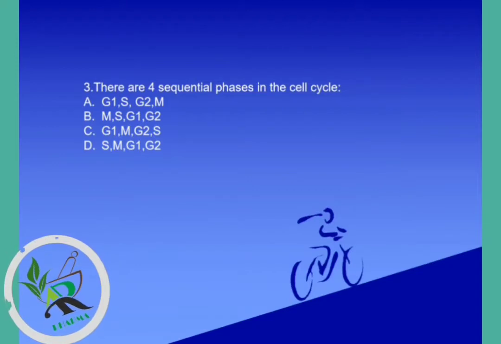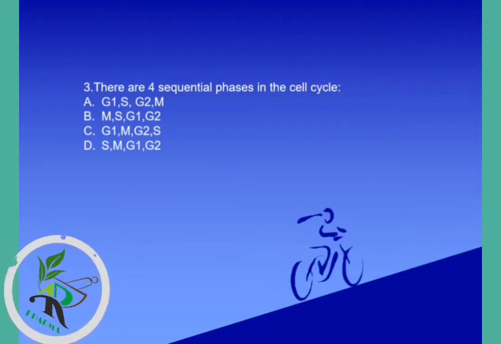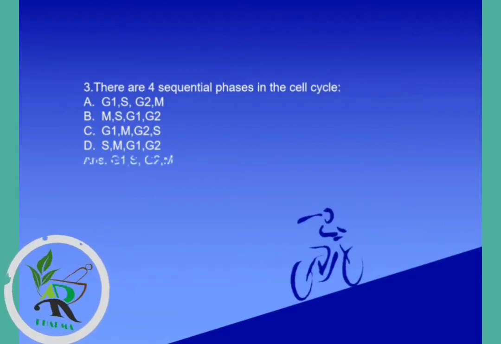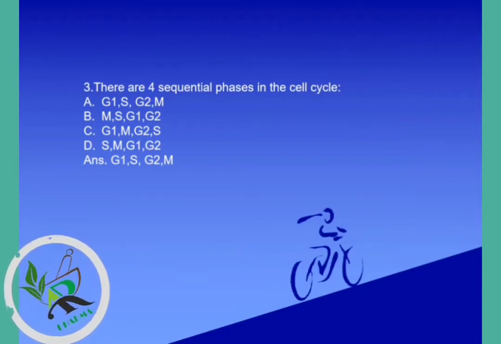Question number 3. There are 4 sequential phases in the cell cycle. Options are G1, S, M, G2; G1, M, G2, S; S, M, G1, G2; but the correct sequence or order of phases of the cell cycle is G1 phase, S phase, G2 phase and last M phase.